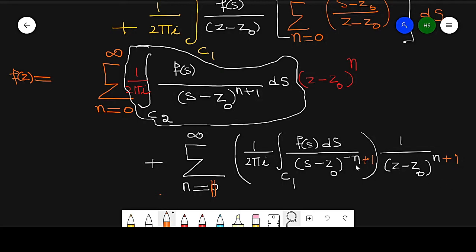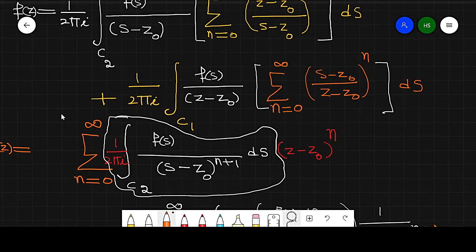So minus n plus 1, and the next term will be n. So just do the calculation in this.